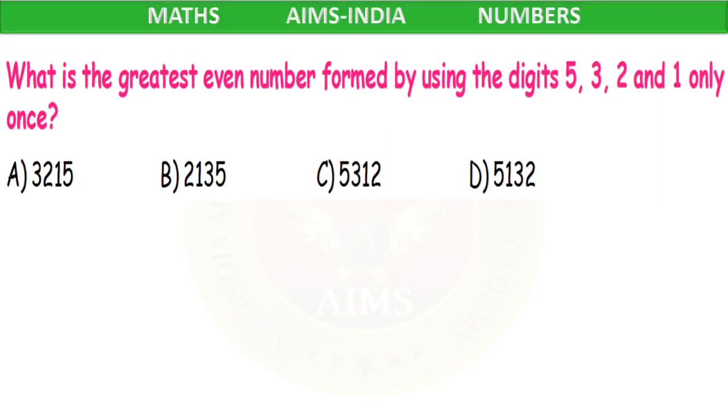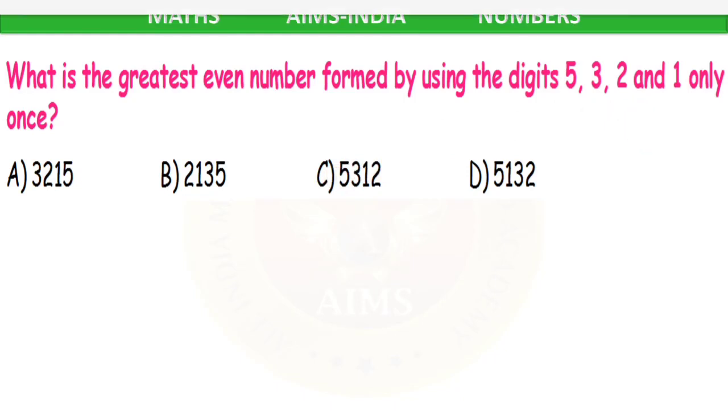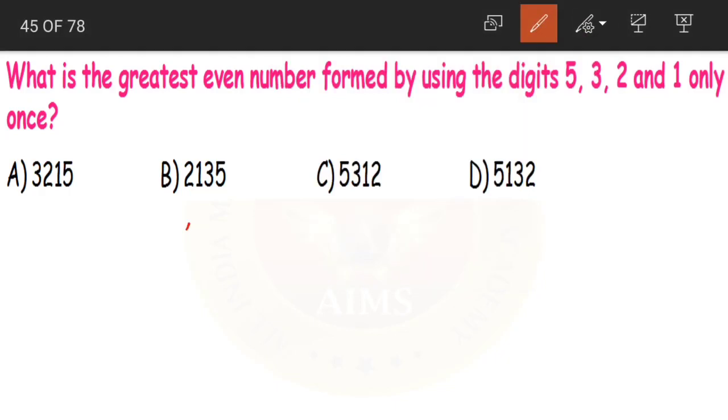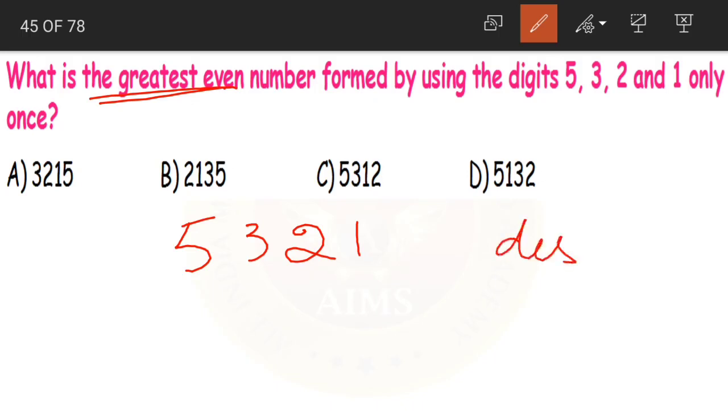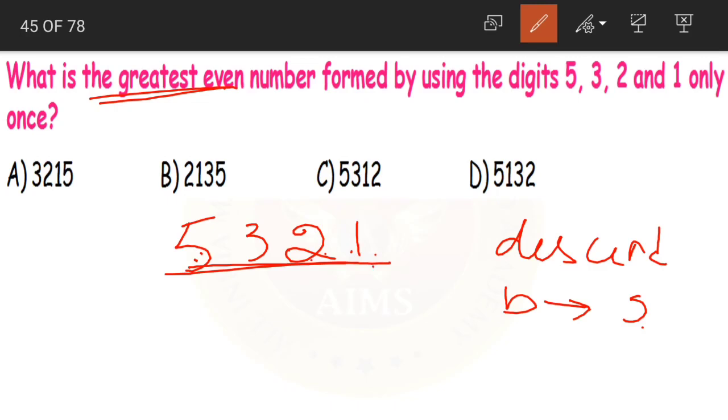Yes. Now what is the greatest even number formed by using the digits 5, 3, 2 and 1 only once? Now how do we do this actually? 5, 3, 2 and 1. What do we want? We want the greatest even digit number. How will we solve this question children? We will arrange the numbers in descending order from big to small. Yes. So now if you look at these numbers, these are already in descending order from big to small. 5, 3, 2, 1.